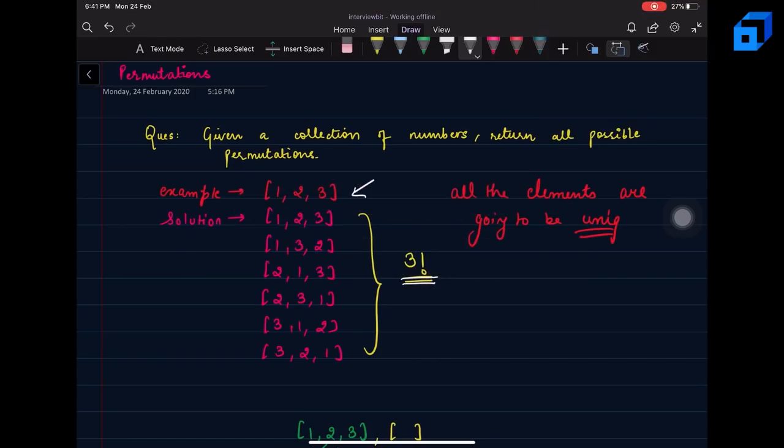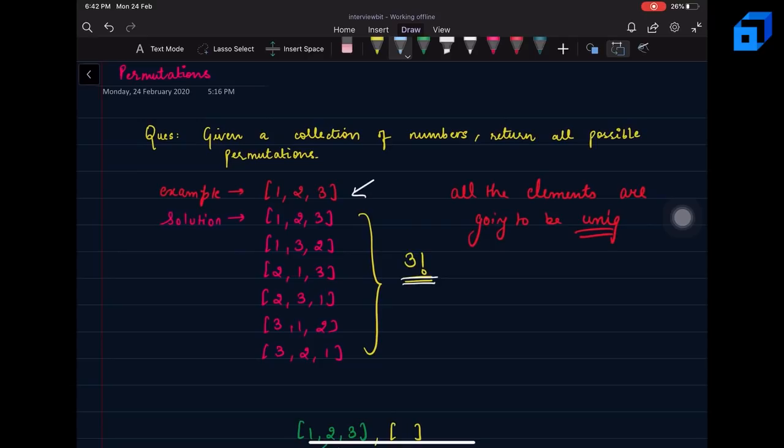Hey guys, in this video we are going to discuss the problem Permutations, right? So what the problem says is that given a collection of numbers, you're supposed to return all the possible permutations that can be originated from the given collection of numbers. And for this particular problem, you can assume all the elements are going to be unique. Okay, so let's say the given example is 1, 2, 3. So here you can see that there are 3 unique elements.